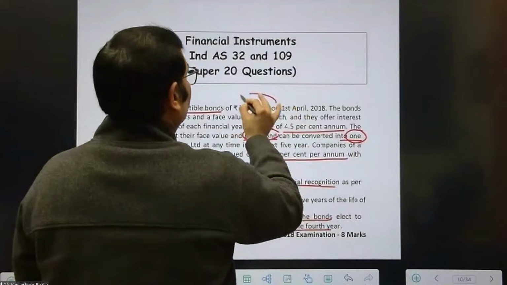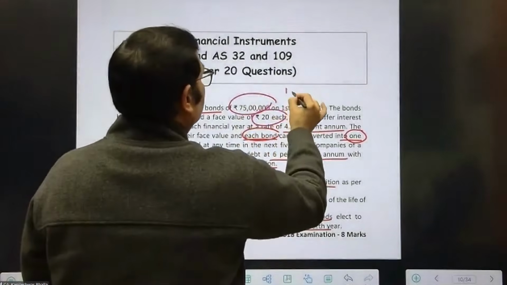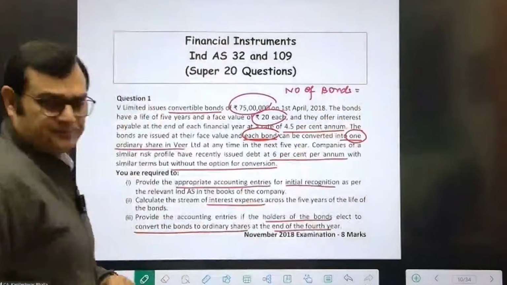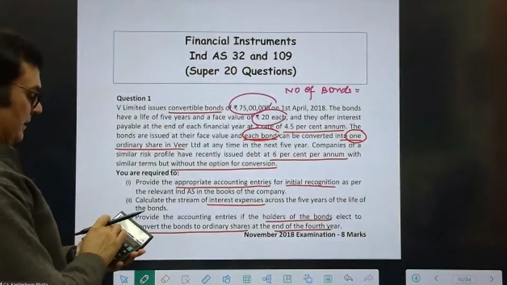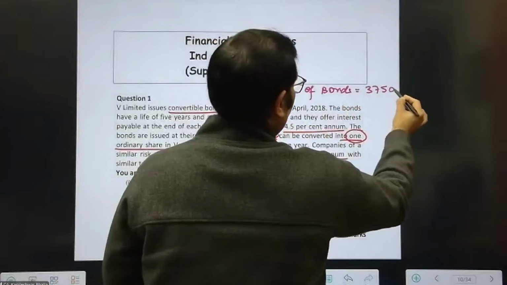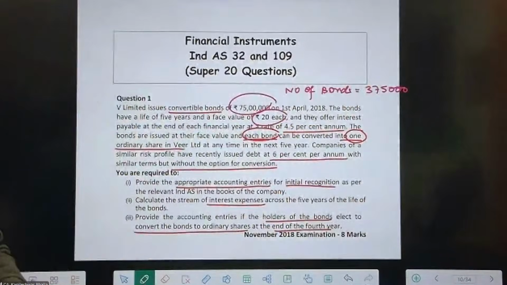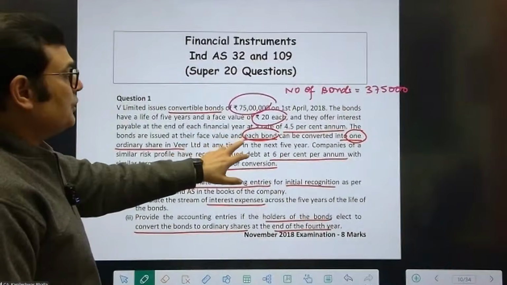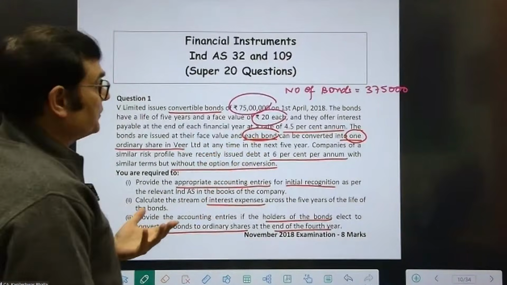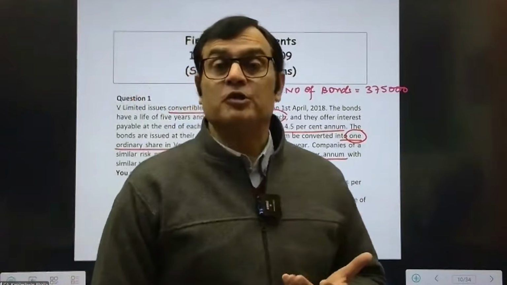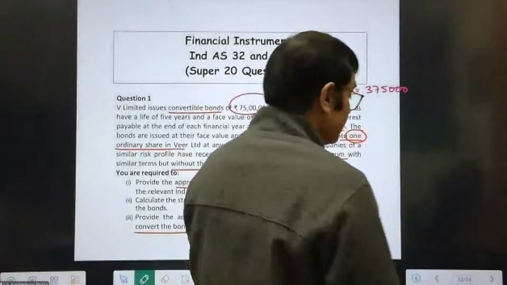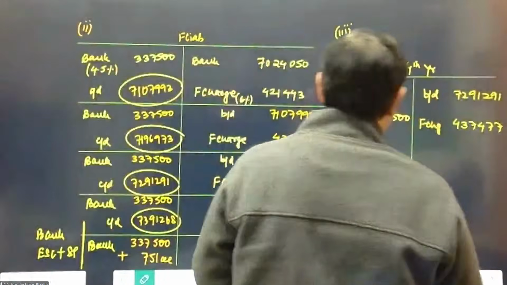Can I say this 75 lakhs of bonds is at the rate of 20? So can we get the number of bonds at this stage? Let's calculate the number of bonds. 75 lakhs divided by 20 comes to 3,75,000 bonds, correct? Now I am clearly given that each bond will be converted to one share. So am I given the face value of the shares? No. So I presume the face value of the shares to be 10 rupees each. So you would give one share for every one bond. So 3,75,000 is the number of shares to be given.